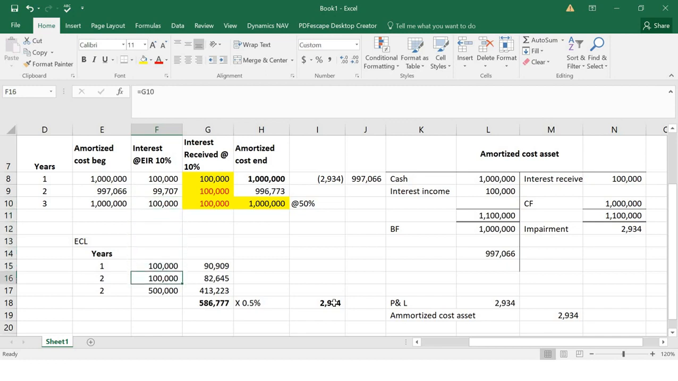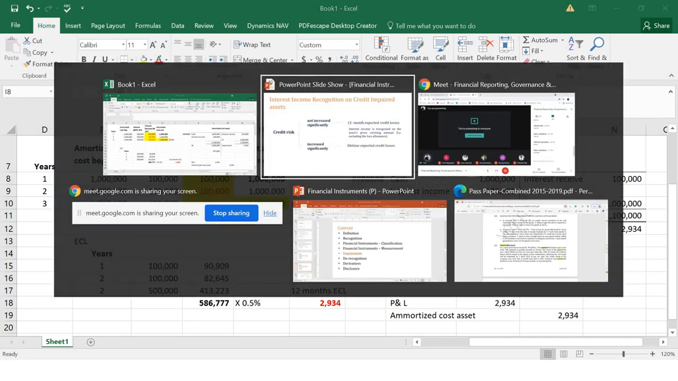But standard C, if this 2934 is your 12-month ECL, you can continue with this gross carrying amount when you are recognizing the interest. Understood? Don't take the provision into account for the interest. This is 12 months, so don't count it. Keep recognizing the 100,000 interest on the gross carrying amount. That's what this slide says.